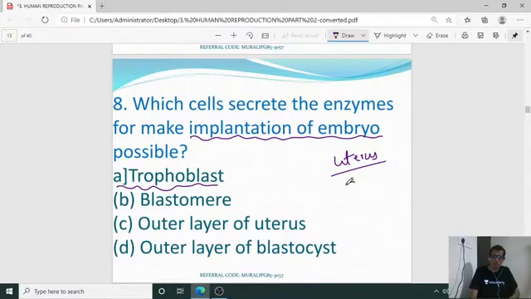The trophoblast cell refers to the cell of that particular blastocyst which is going to be attached to the uterus membrane. The attachment of the embryo to the uterus membrane is by using the trophoblast of the blastocyst. The layer which is going to be attached to the wall of the endometrium of the uterus is the trophoblast, which is going to secrete the enzymes. Those enzymes are essential for implantation.